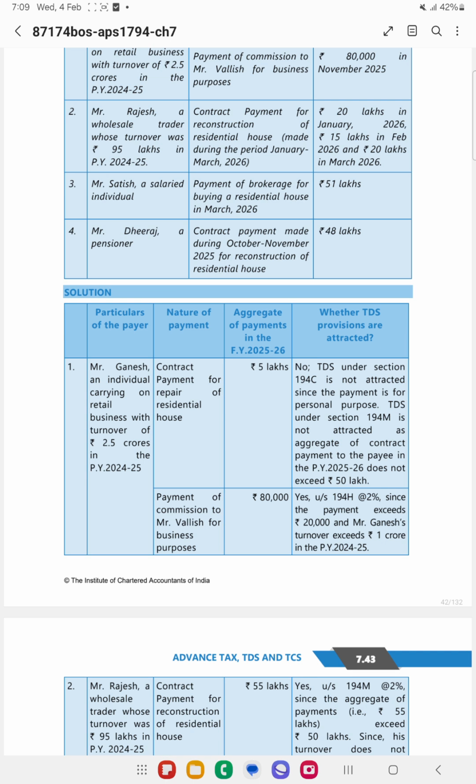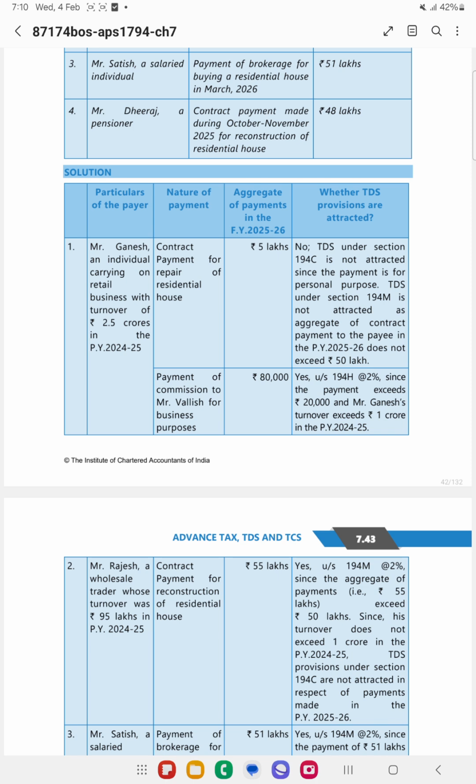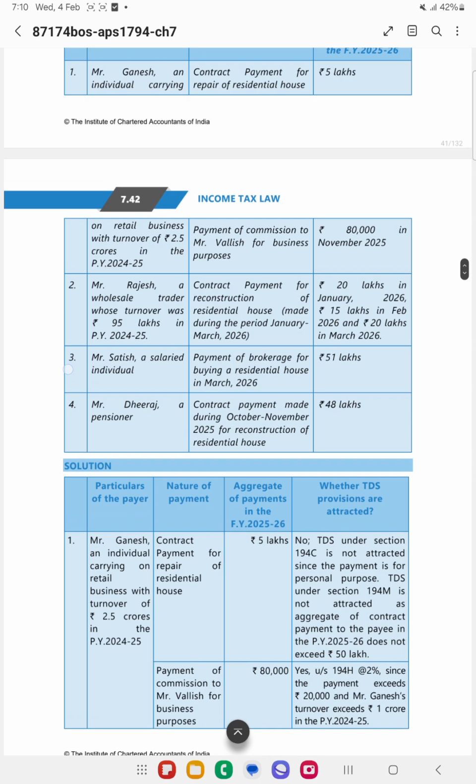So it is exceeding 50 lakhs. Here in case of 194M, irrespective of whether it is for personal purposes or it is for residential purposes, 194M will get applied. So 2% will be applicable. And 194C will not get applied. Here it is for personal purposes, and one more thing is the turnover is not exceeding the specified limits.